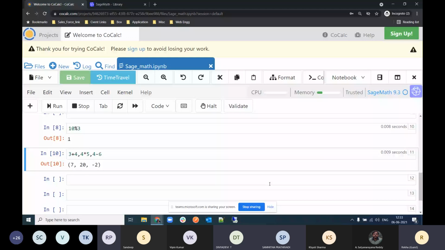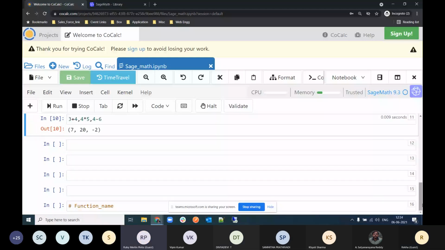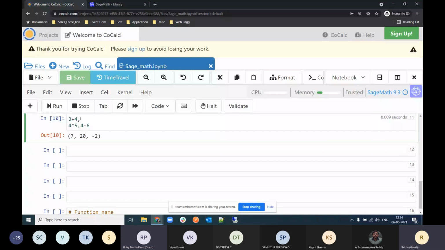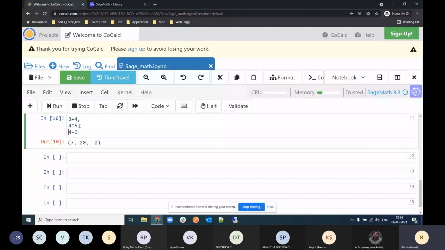Yes, ma'am. Even if you put comma and write it in separate lines, it does not give you back a tuple, right? You should press enter here. 3 plus 4, comma, in the next line 4 star 5, comma, in the next line 4 minus 6, it's not going to give you a tuple, right? Okay, let's try it out. Actually, I'm also not very much experienced in it. So let's try it out.